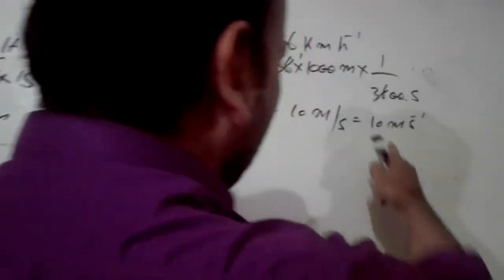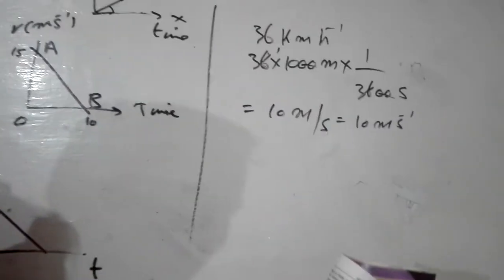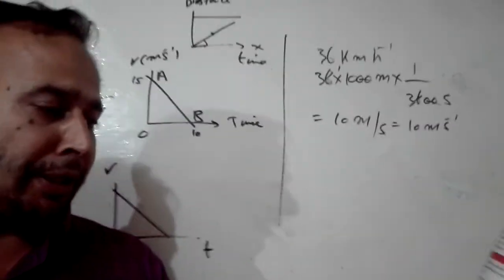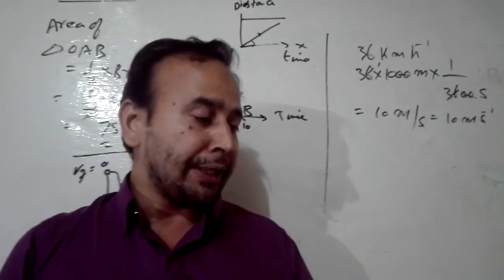So you can check, is there any option of 10 meter per second? Yes, it is your A option. So it means in 9th MCQs, A option is right, 10 meter per second.